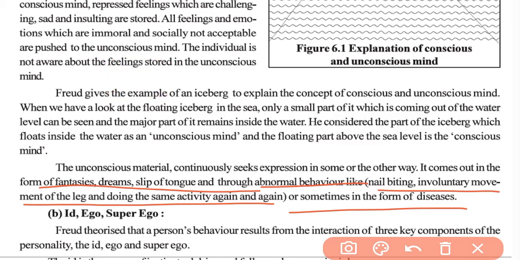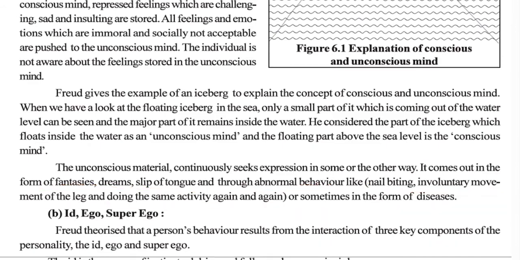For example, one form of disease would be multiple personality disorder. This multiple personality disorder was shown in the movie Aparichit. So if you have seen that movie, you will come to know how that person was not able to remember what he did when he was in his unconscious mind.